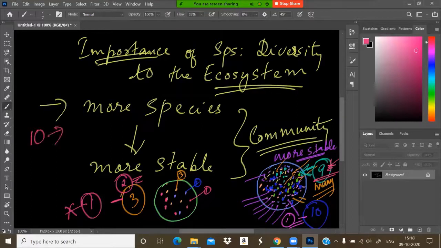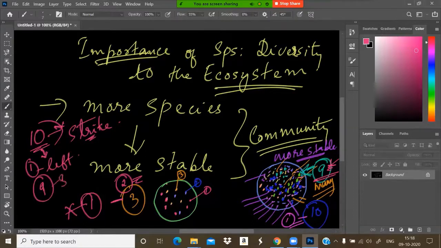Think of it like 10 individuals going on a strike in the morning. By afternoon, one individual has left, and 9 are remaining. It is strong.